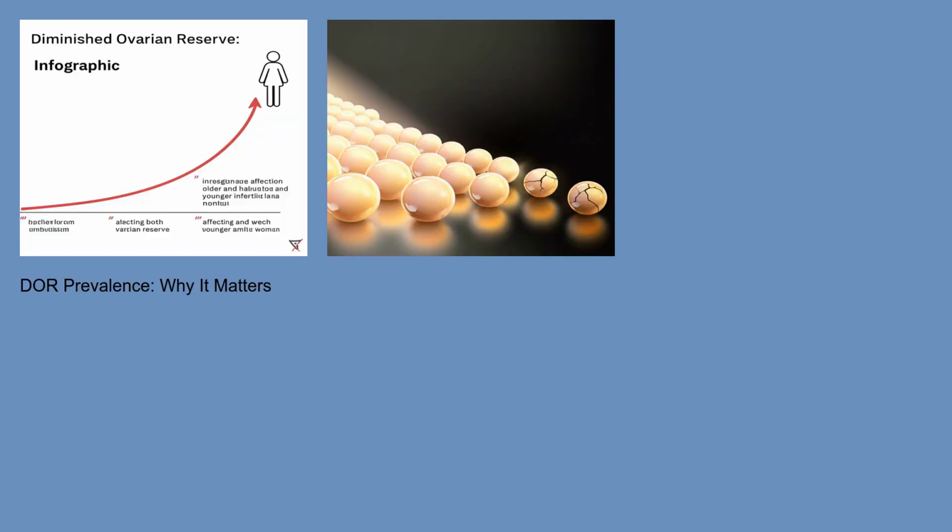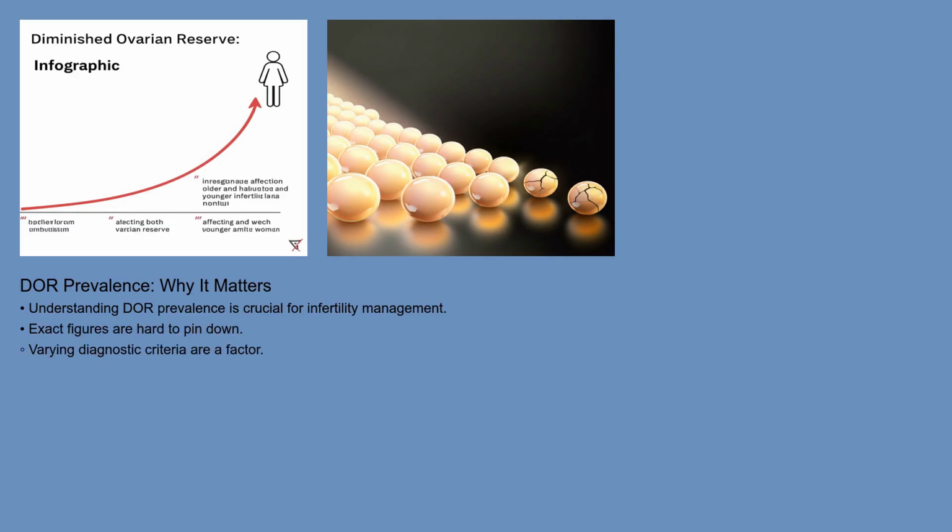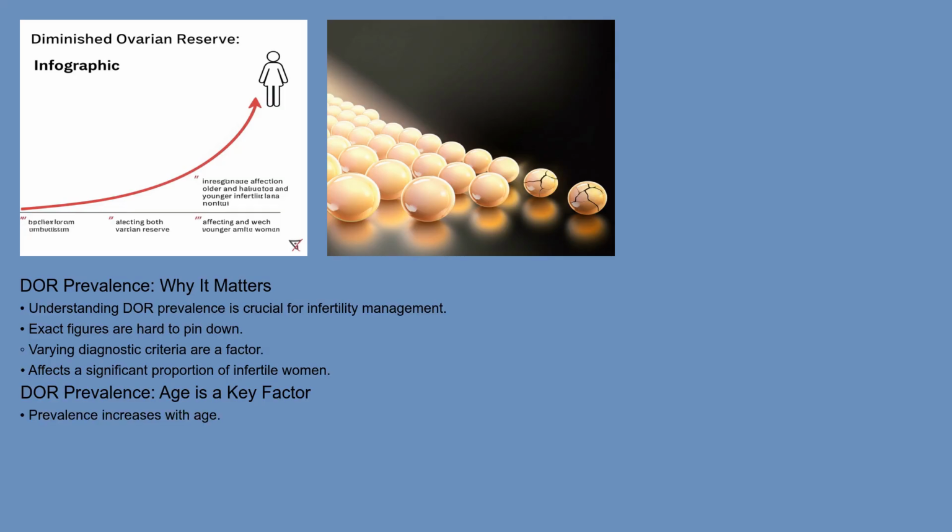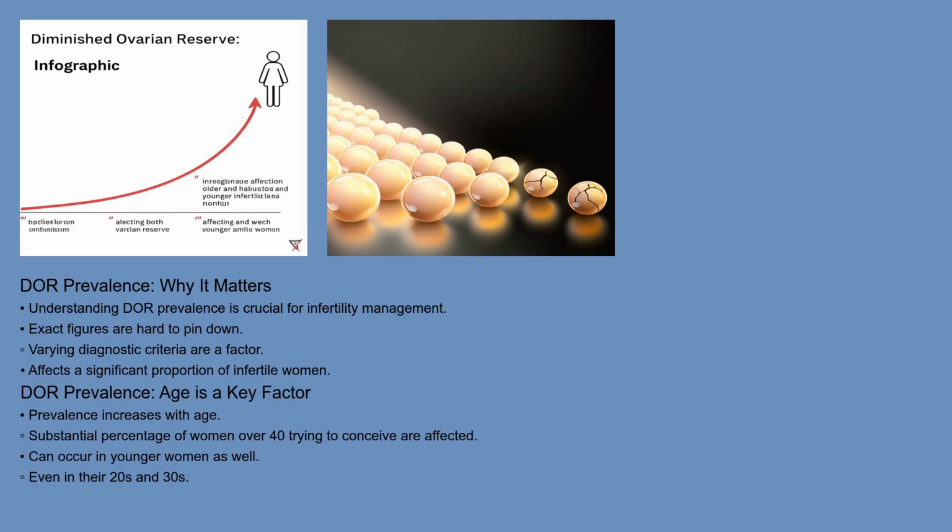Understanding the prevalence of DOR is crucial. While it's challenging to obtain precise figures due to varying diagnostic criteria, it's estimated that DOR affects a significant proportion of women experiencing infertility. Its prevalence increases dramatically with age, affecting a substantial percentage of women over 40 trying to conceive. While DOR is more common in older women, it can occur in younger women as well, sometimes even in their 20s and 30s, which can be particularly distressing.